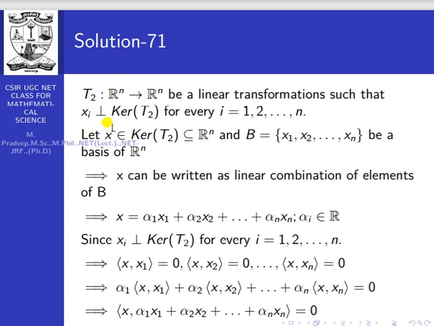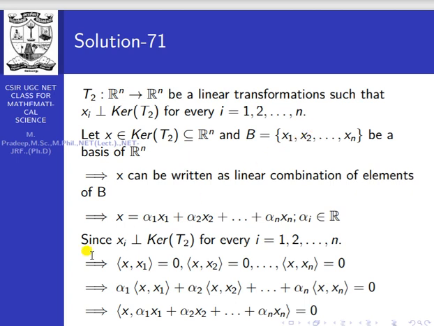So I will choose the element x in the kernel of T2. Also given that the basis is B equal to x1, x2, ..., xn for R power n. Then every element x in R power n can be written as a linear combination of elements of B. Am I correct? So x equals alpha 1 x1 plus alpha 2 x2 and so on plus alpha n xn, where alpha i belongs to R, because this is the basis.